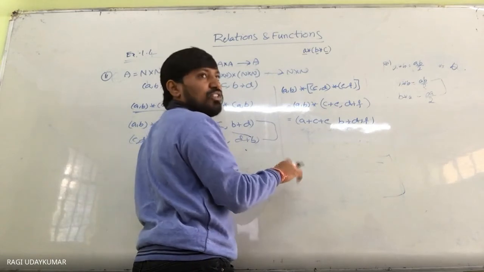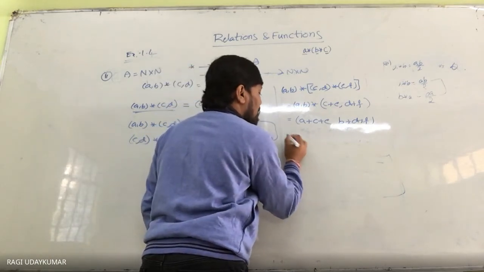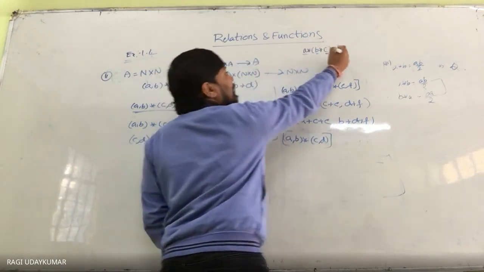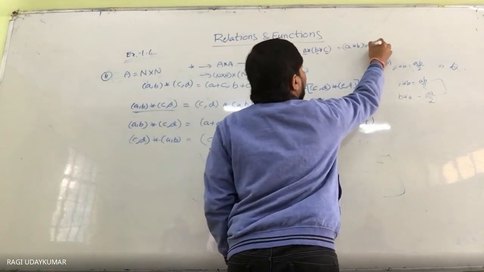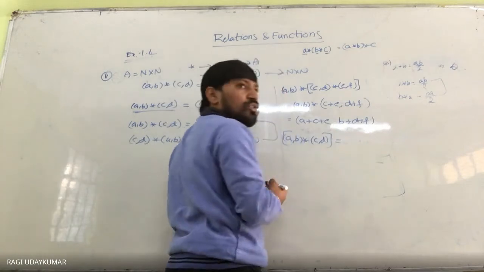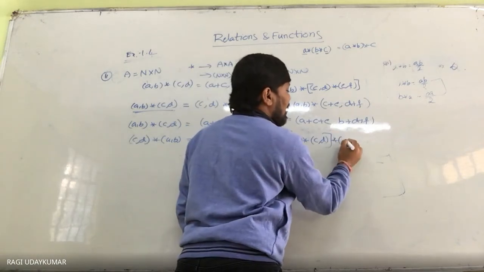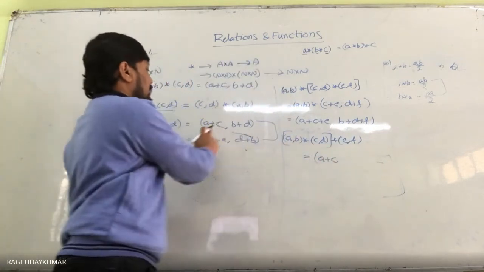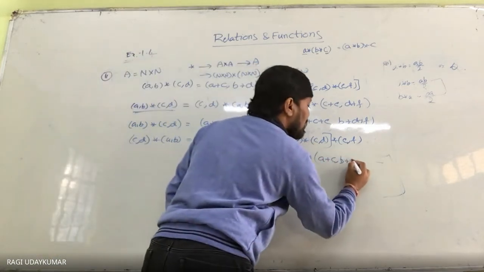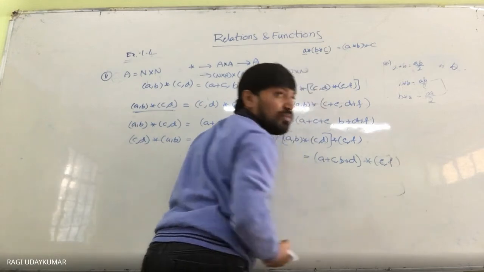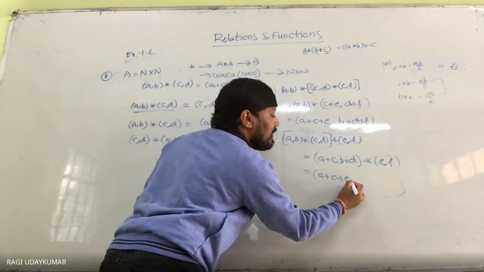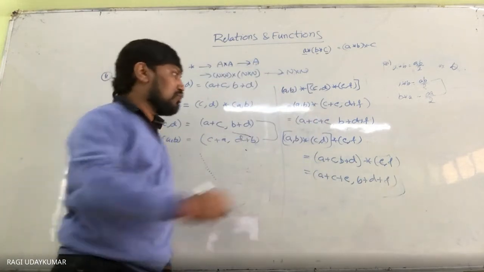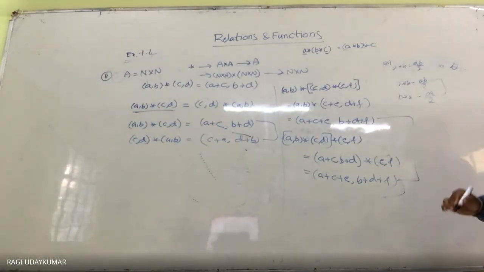Now this should be equal to: ((A, B) star (C, D)) star (E, F), with the first two elements taken in brackets. As per the definition, this is equal to (A plus C, B plus D) star (E, F). So when you take this one, A plus C plus E, B plus D plus F. So both are equal, so it is satisfied. These two are equal. Therefore, the associative property is satisfied.